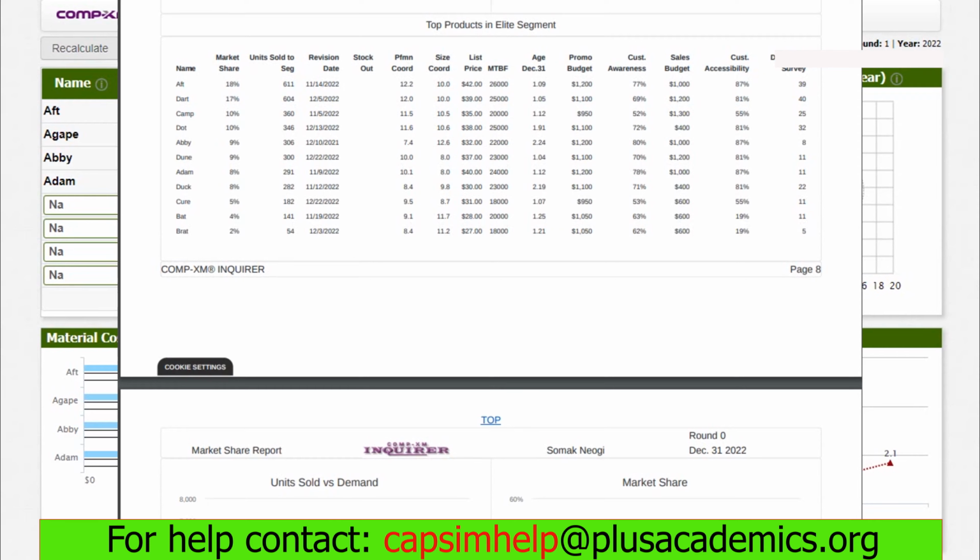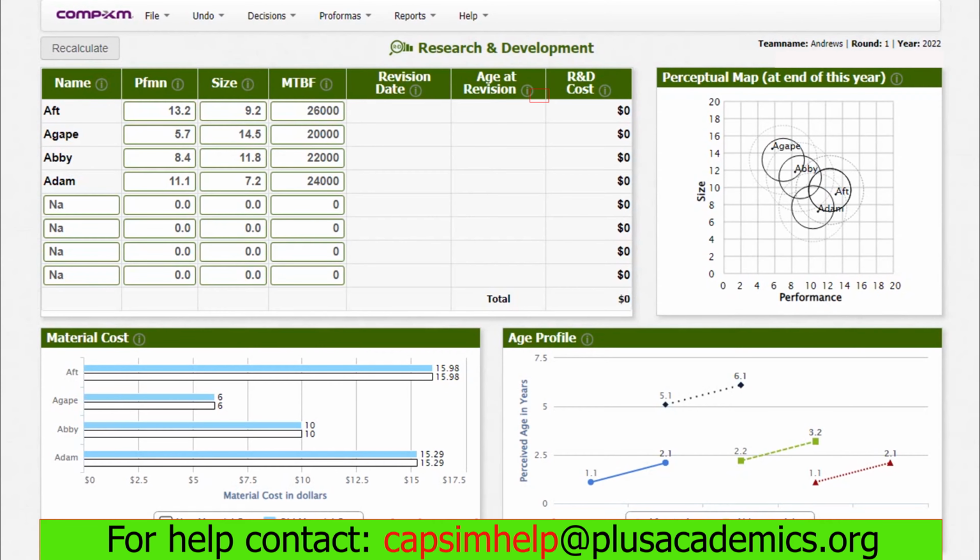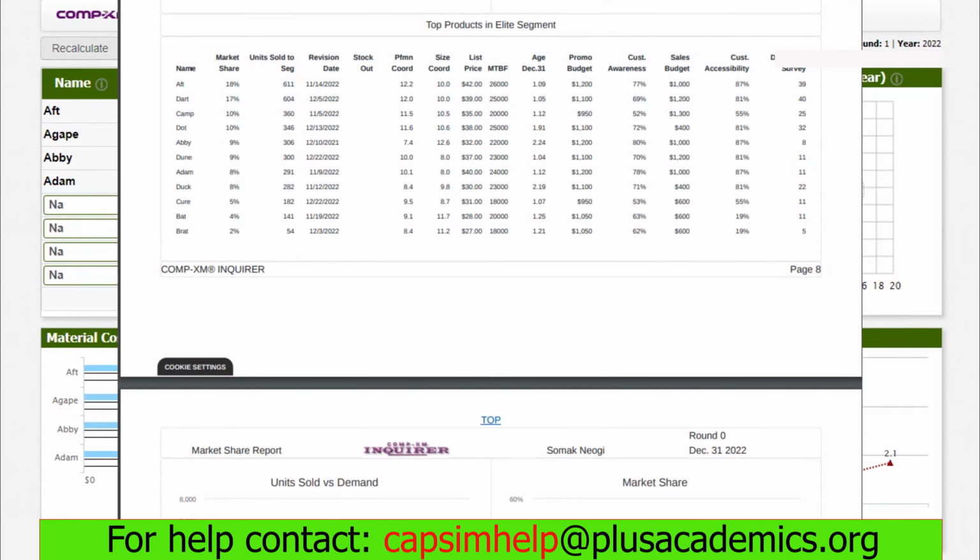When we go to edge, we have seen that an edge of 0.0 is preferred. AFT had an edge at the end of the year of 1.09, while that one had an edge of 0.5. We can see that one did well when it comes to edge, but the fact that AFT had a better performing product made the difference. Another factor that made the difference is the promo budget, which brings about the customer awareness as well as the accessibility. AFT also had better awareness than that one. They also had good accessibility too. And that made a very huge difference, resulting in better sales for AFT than that one.